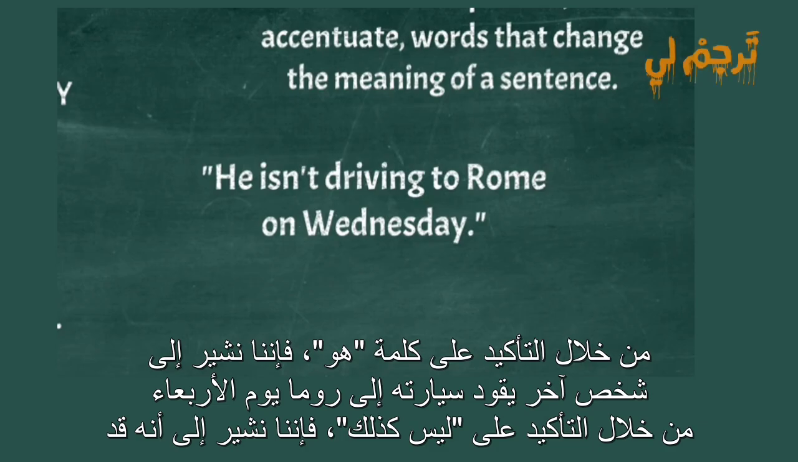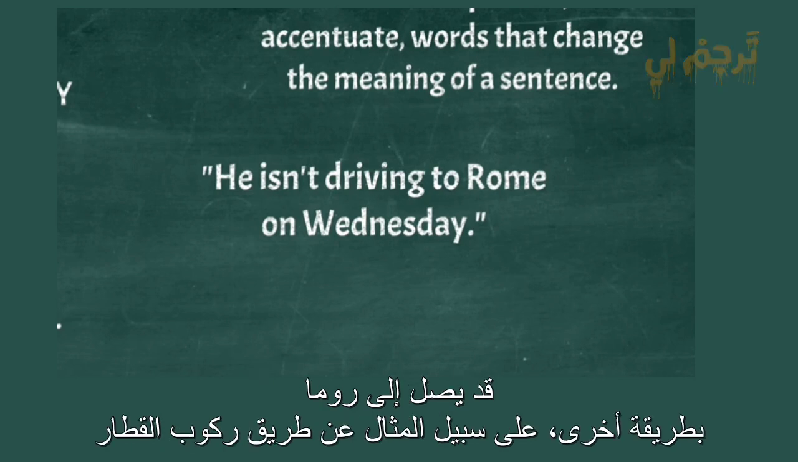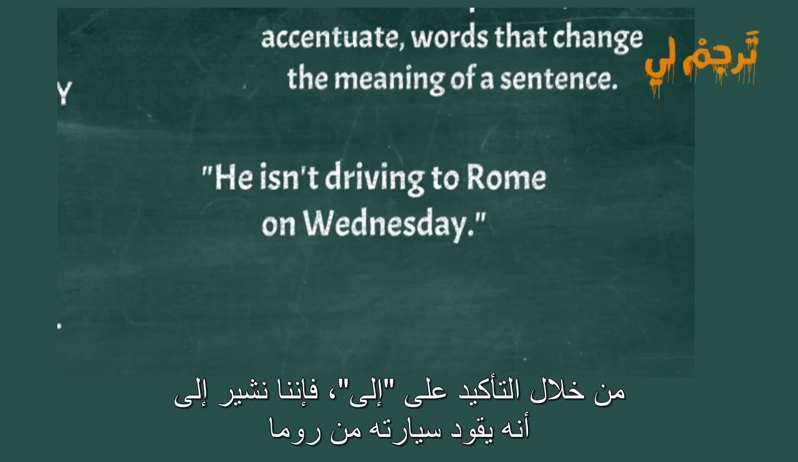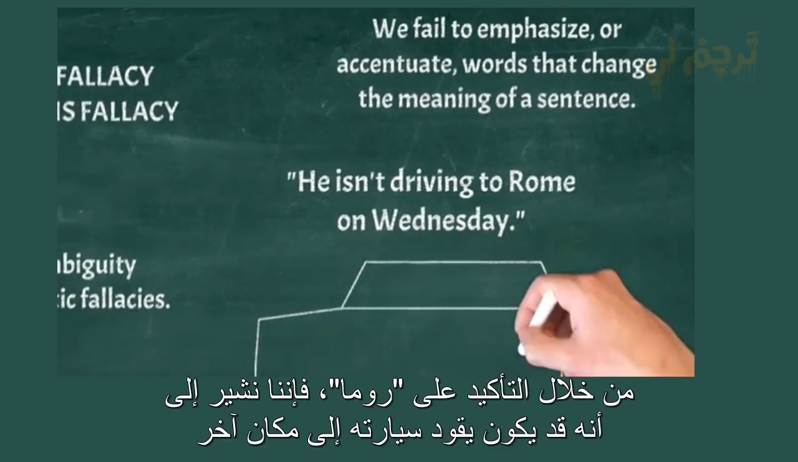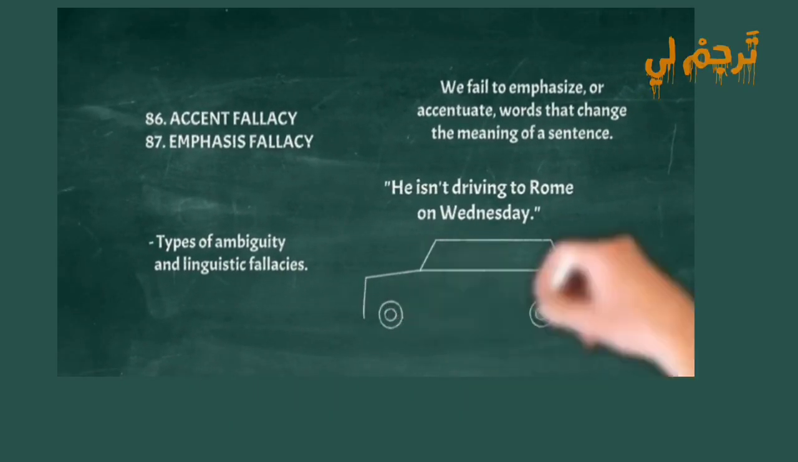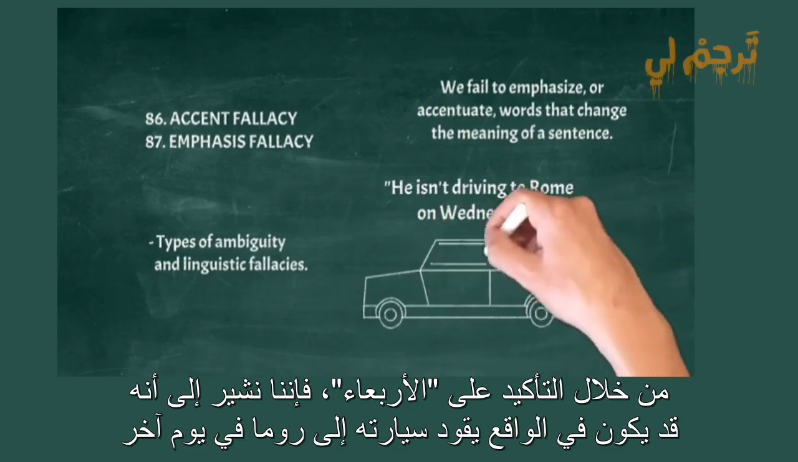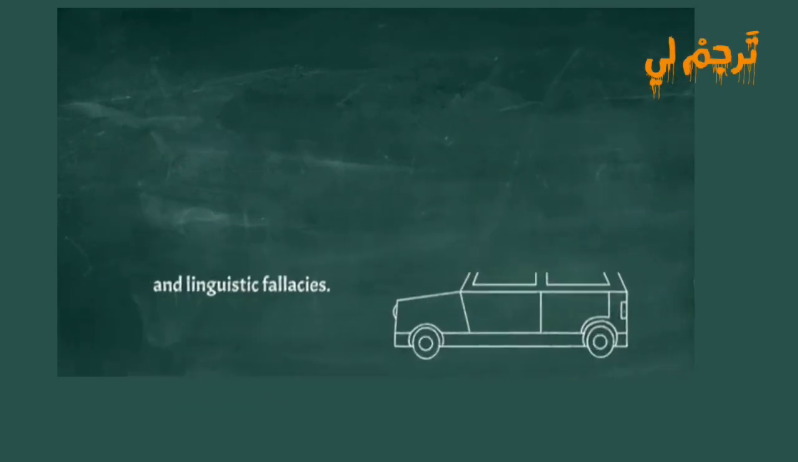By emphasizing "isn't," we're implying that he has changed his plans to drive to Rome on Wednesday. By emphasizing "driving," we're implying that he may be getting to Rome in some other way, for example by taking a train. By emphasizing "to," we're implying that he's driving from Rome. By emphasizing "Rome," we're implying he may be driving to some other place. By emphasizing "Wednesday," we're implying he may actually be driving to Rome some other day.